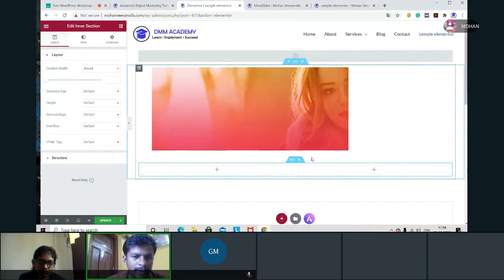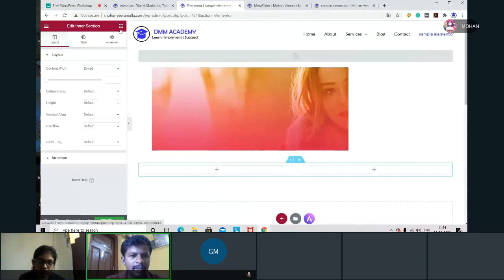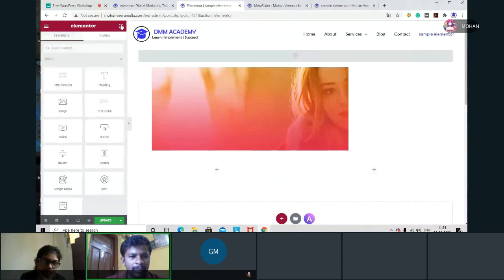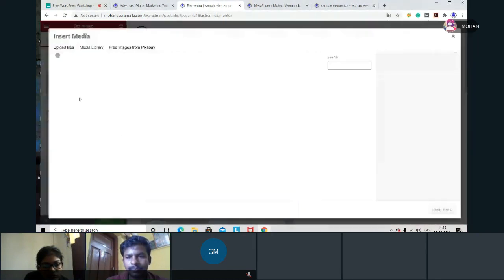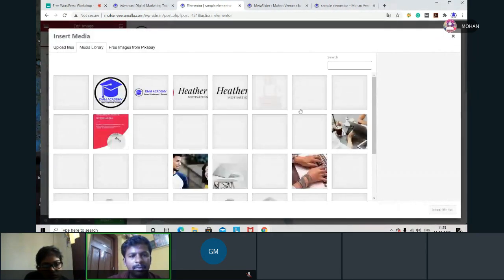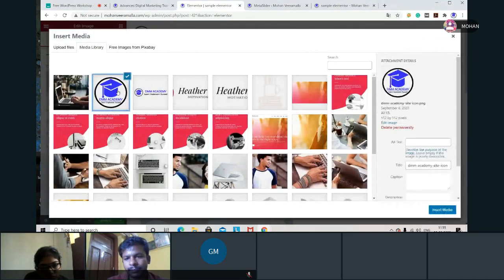Now in this inner section, I want an image in the left hand box and content in the right hand box. So I'm clicking on this hamburger menu, where I'll go to the main Elementor section. Here I'm taking the image first. I'm dropping it here, and I'm choosing an image from here. For sample, I'll take this logo as my image.